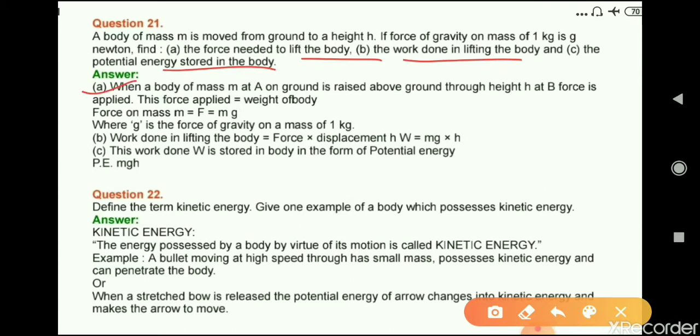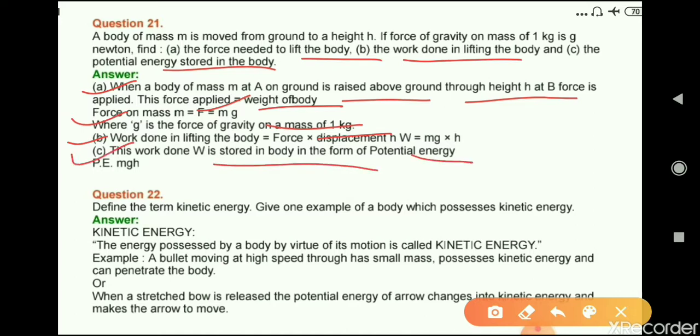For the first part, when a body of mass m at A on the ground is raised to height h at B, force is applied. This force applied is equal to the weight of the body. Now force is equal to mg, where m is the mass and g is the gravity on a mass of 1 kg. The second part: work done in lifting the body is equal to force into displacement. Third, this work done W is stored in the body in the form of potential energy.